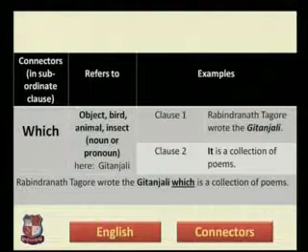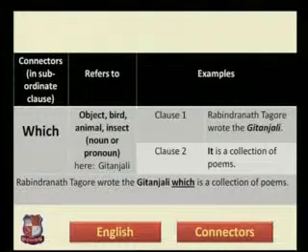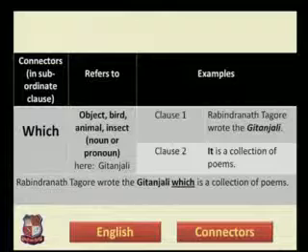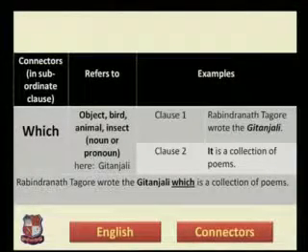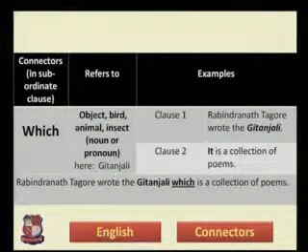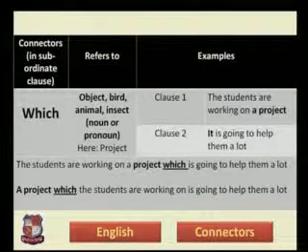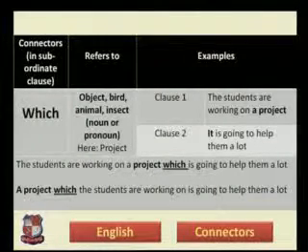So here clearly the word which refers to the proper noun, that is Gitanjali. As I was telling you earlier, each and every connector, each and every word, what, which, where, so, each and every connector refers to something in the sentence. So in this sentence, the connector which refers to the proper noun Gitanjali that was written by Rabindranath Tagore. Let us move on with the next slide that also talks about the connector which.